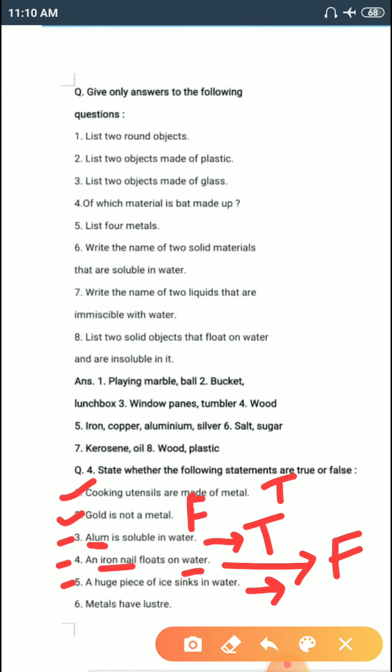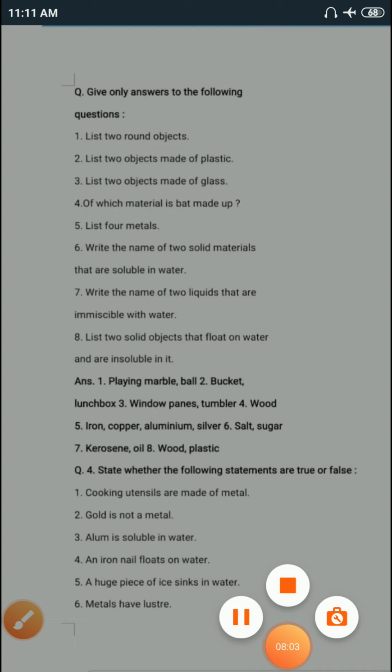So the statement number 5, a huge piece of ice sinks in water, is false. Number 6, metals have luster. Yes, in properties of material, the number 1 property is appearance. In that we learn metals have luster. So this statement is true.